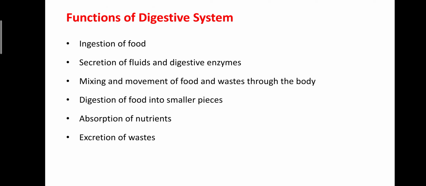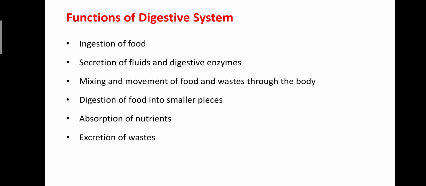Now we learn regarding the functions of the digestive system. The digestive system is mainly helpful for the intake of food, known as ingestion of food. The digestive system secretes secretions that act as lubrication for the digestion of food, as well as secreting digestive enzymes, which are helpful for the digestion of food. For example, pepsin is helpful for the breakdown of peptides or metabolism of proteins in the stomach. Like that, the various organs secrete various enzymes that are helpful for the digestion of the food.